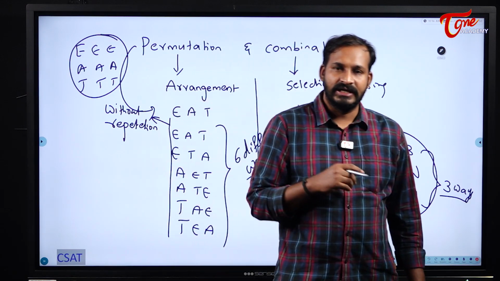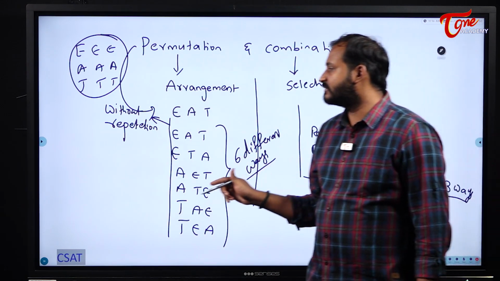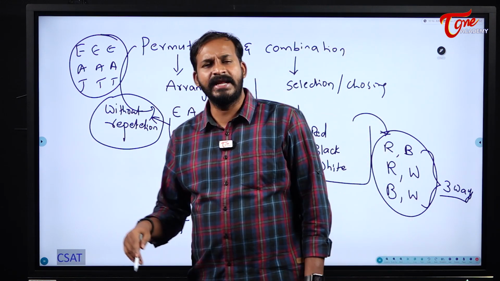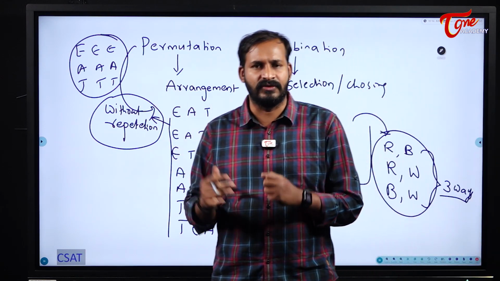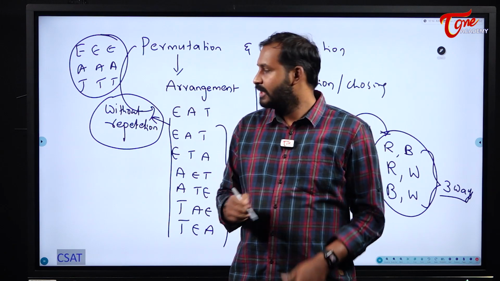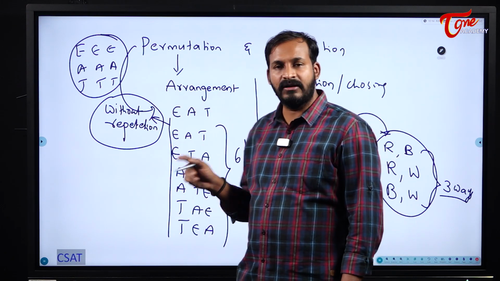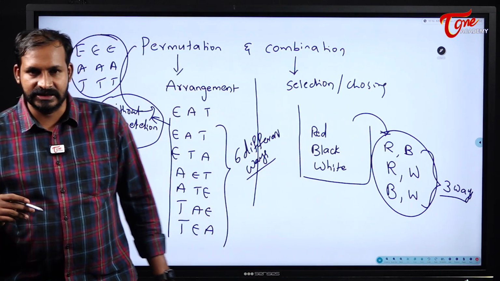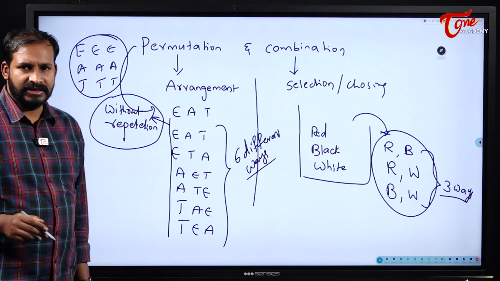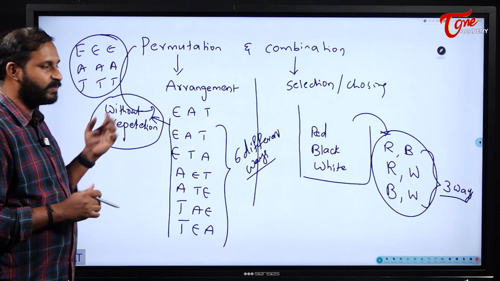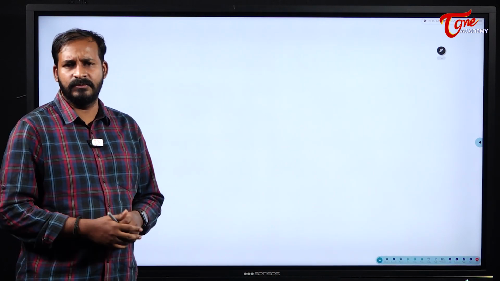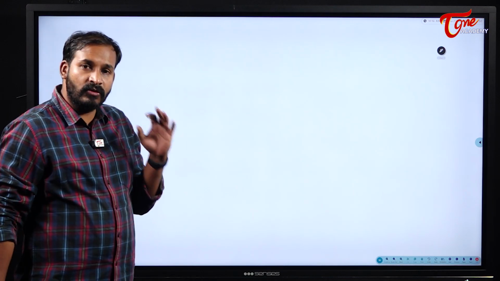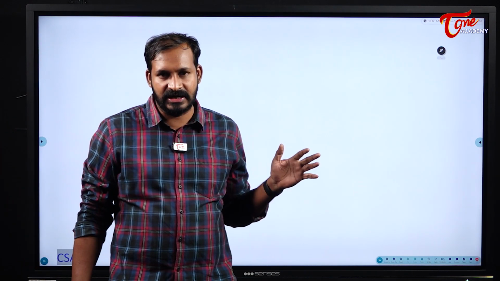See, generally students, in most of the cases, the questions will be based on without repetition only. Very rarely we will see with repetition. When with repetition comes, it is only the application oriented types of questions. We will see those questions. But generally this is without repetition. That means the letter E can be used only once. Now, there are 2 ways to solve the problems from permutations and combinations. One is with the help of formula and the other one is with the general, standard procedure. In most of the cases, we will solve the problems with the help of general procedures. If it is required, then we will go for the formula.